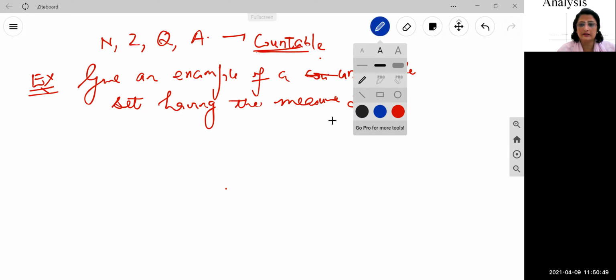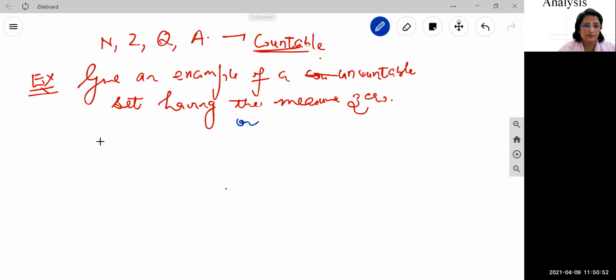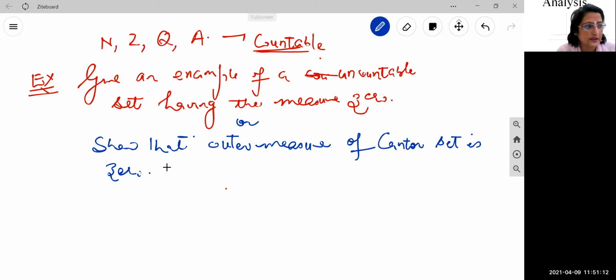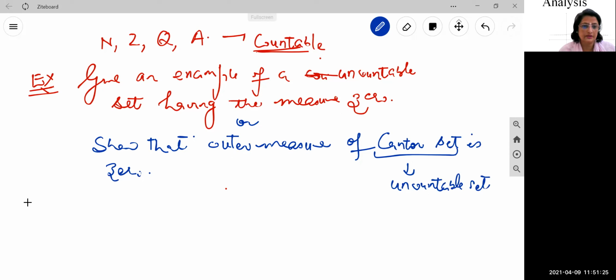Or in other words, another statement to prove, we will write: show that the outer measure of the Cantor set is 0. Right? Show that the outer measure of the Cantor set is 0. Because this is the uncountable set whose measure is 0. This is an example of an uncountable set. Right? So come to its proof.